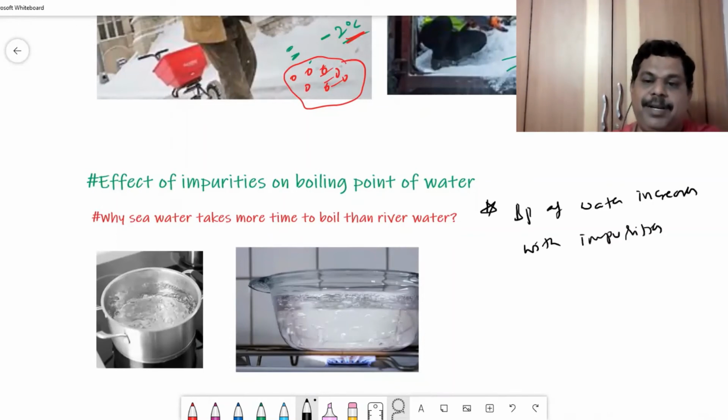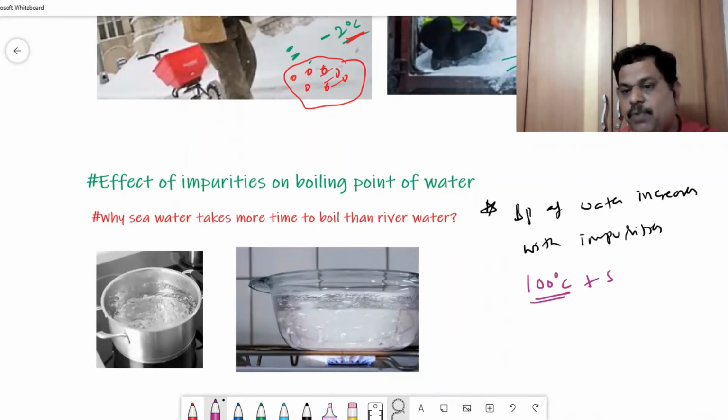The melting point decreases with impurities, but the boiling point of water increases with impurities. We know that water boils at 100 degrees centigrade. Suppose if you add some salt to it, water will boil at 104 degrees centigrade. So that means the boiling point will increase.